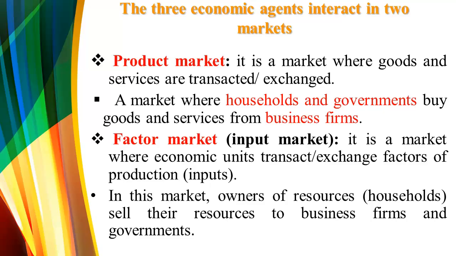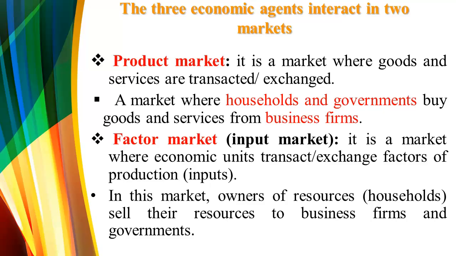ሪሶርሳቸውን ከፋክተር ማርኬት ከገዙ በኋላ ይሄን ኢንፑትን ፕሮሰስ አድርገው ምርትን ያመርታሉ። ከዛ ምርትን ካመረቱ በኋላ መሸጥ ይፈልጋሉ። ለመሸጥም ገበያ ያስፈልጋቸዋል ብለናል። ዜን የትኛው ገበያ ላይ ነው የሚሸጡት ማለት ነው? ፕሮዳክት ማርኬት የሚባል ማርኬት ላይ ማለት ነው። Due to this reason, a type of market where firms sell their own finished products or services, goods and services, either to households or the government is called product market.